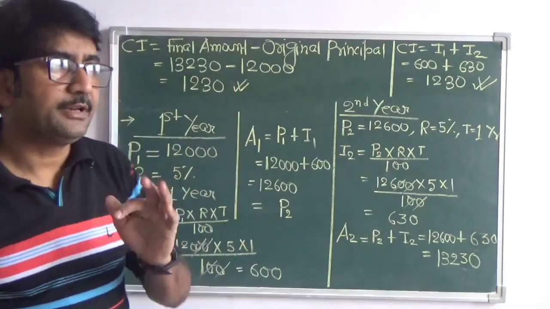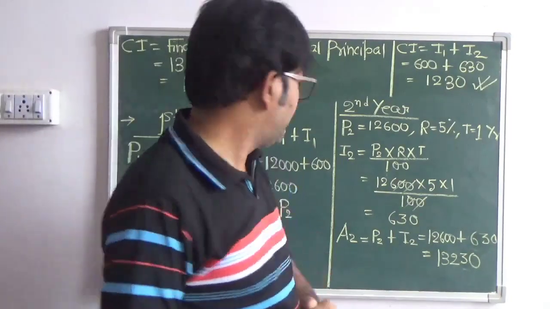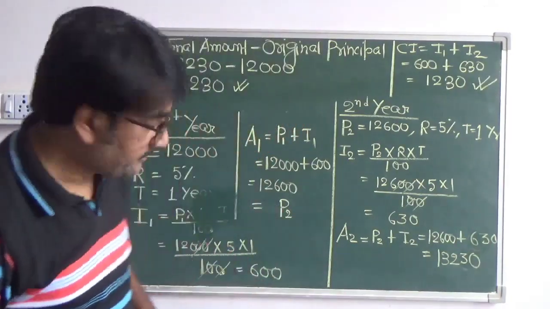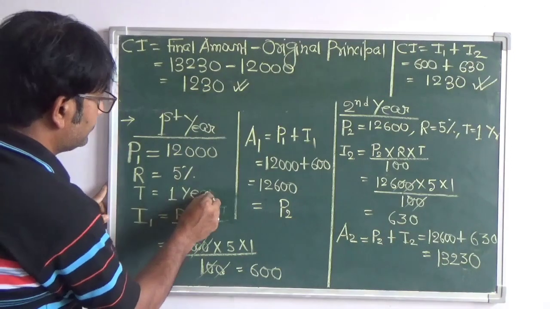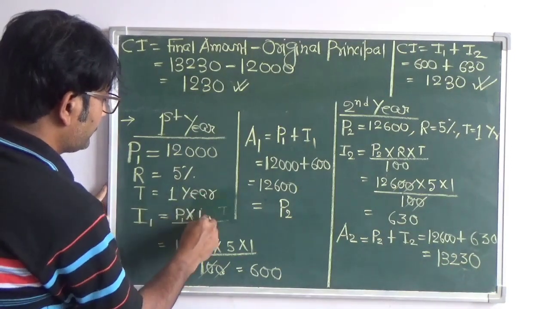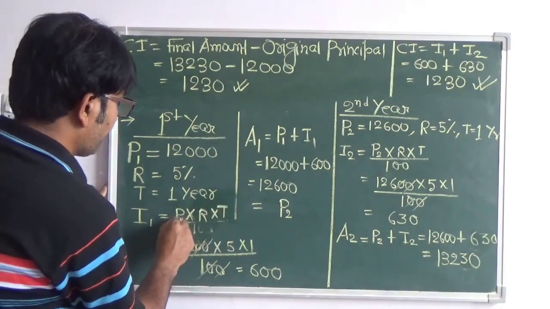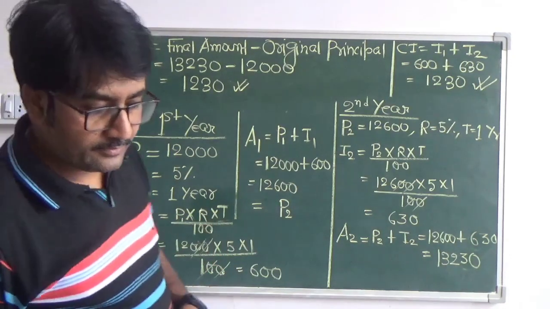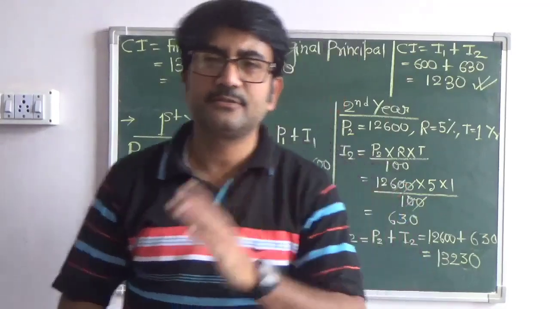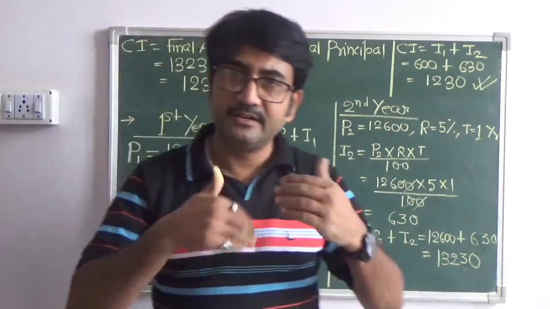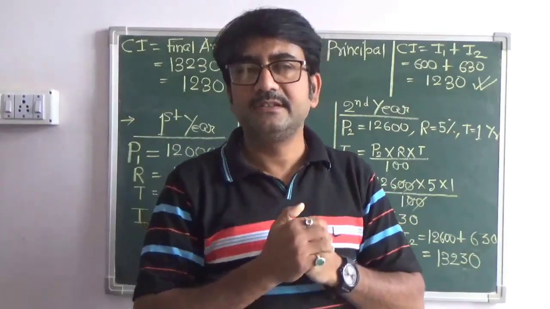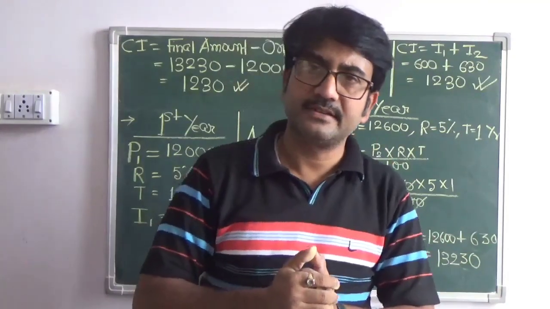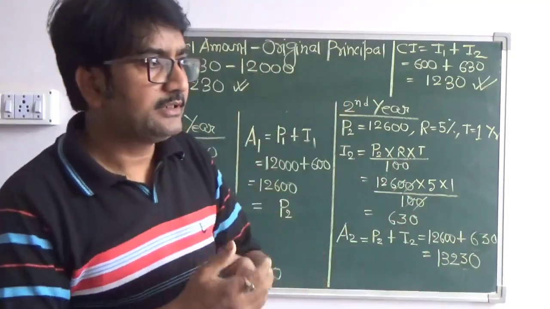Now the question is, at the beginning while we started our discussion with compound interest, we have discussed that compound interest is also technically known by the name of interest on interest. Now how this is interest on interest, let us first understand. This is the main difference with the simple interest.